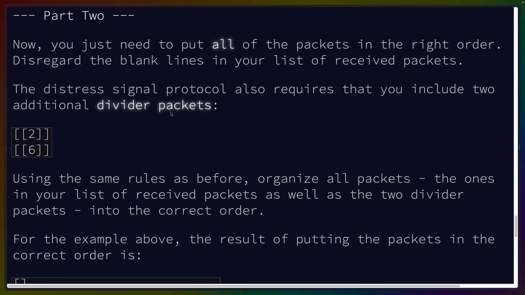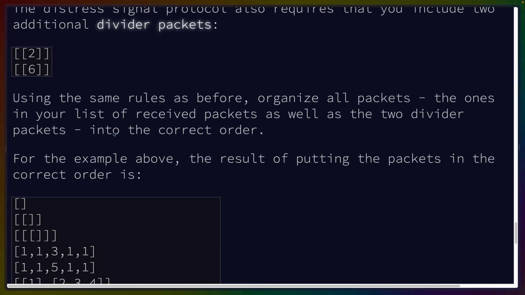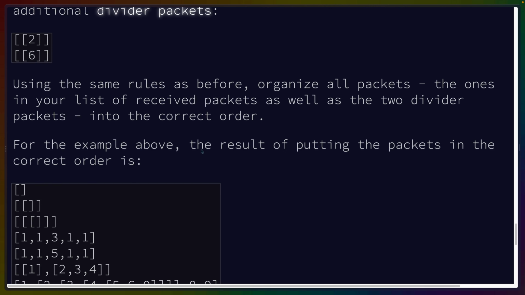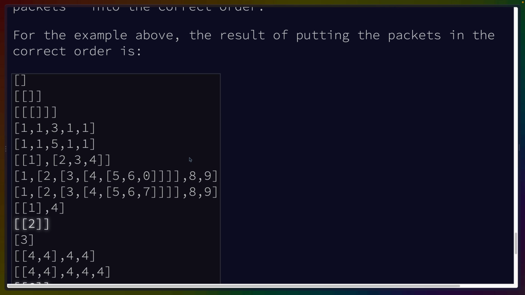Now, hopefully part 2 doesn't destroy all of the work we just did. Now, you just need to put all the packets in the right order, disregard the blank lines in your list of received packets. The distress signal also requires that you include 2 additional divider packets, 2 and 6. Using the same rules as before, organize all the packets, the ones in your list of received packets, as well as the 2 divider packets, into the correct order. Okay. For example, the result of putting the packets in the correct order is this.